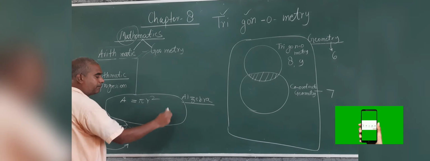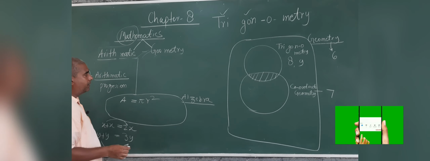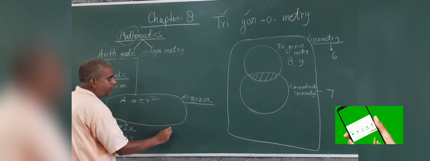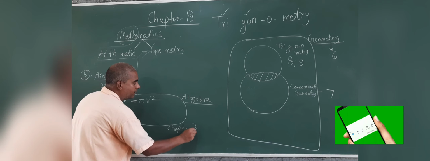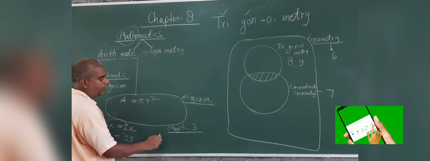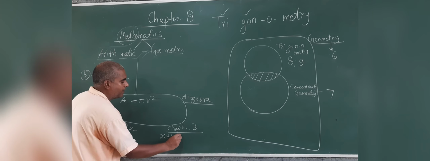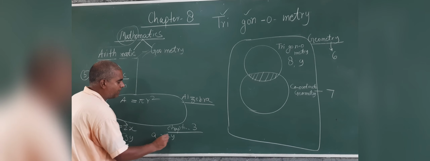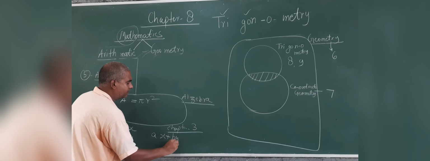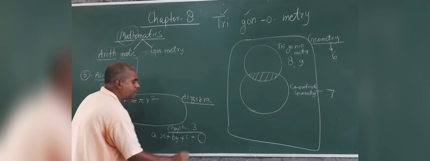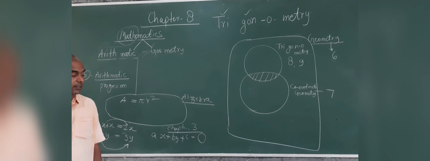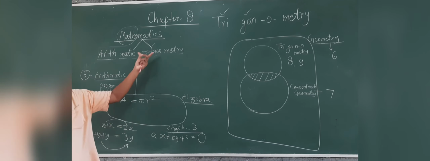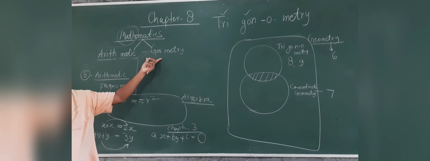Just like in chapter number 3, ax plus by plus c is equal to 0, linear equation, pair of linear equations. So linear is written in algebra but applies to geometry.